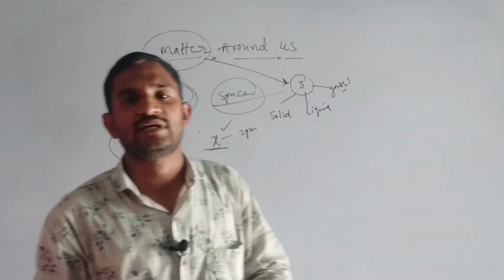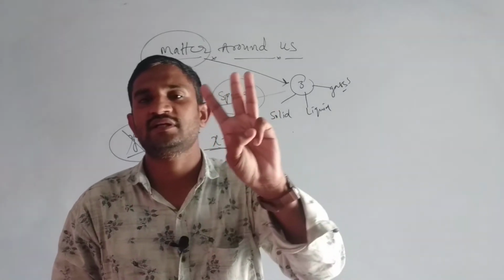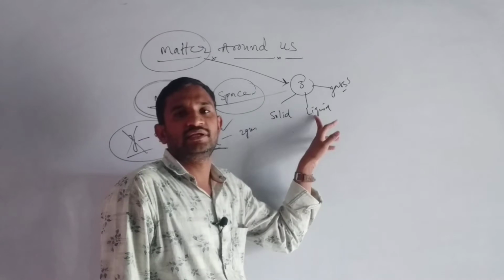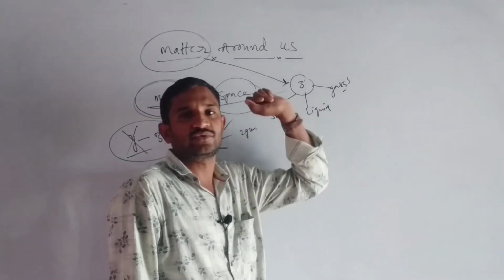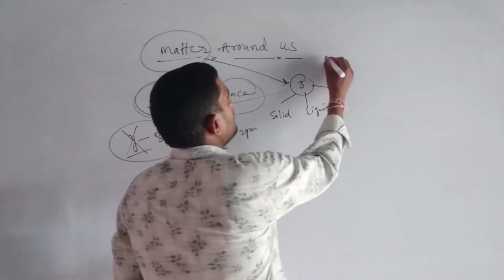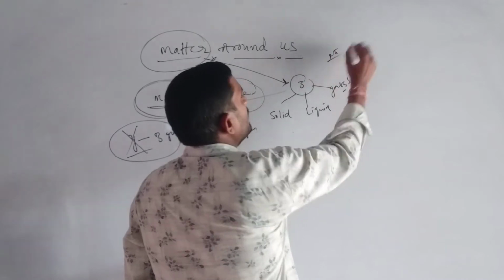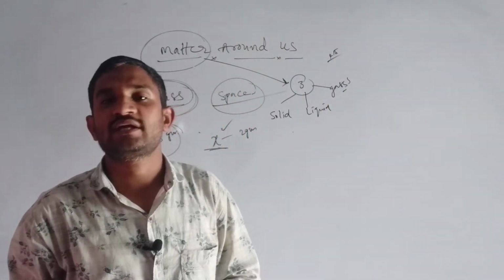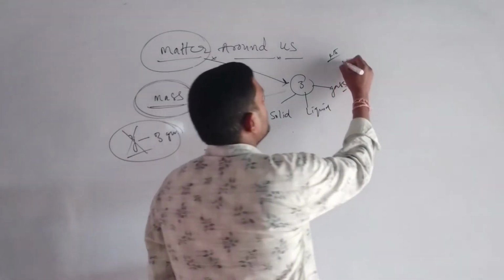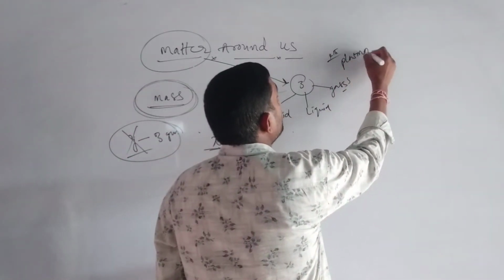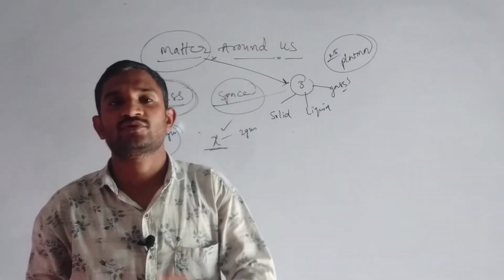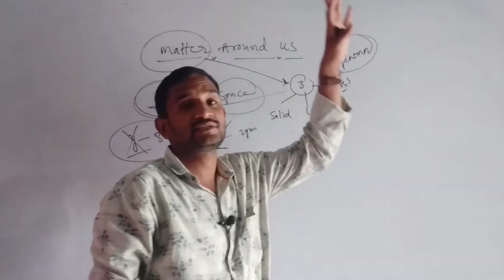According to our physical science subject, matter exists in how many states? 3 states. What are they? Solid state, liquid state and gaseous state only. According to biological science, the 4th state of matter is plasma state.